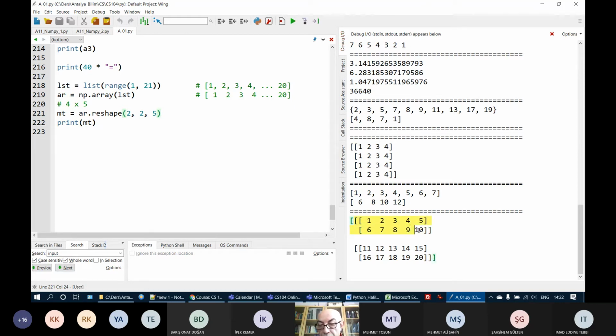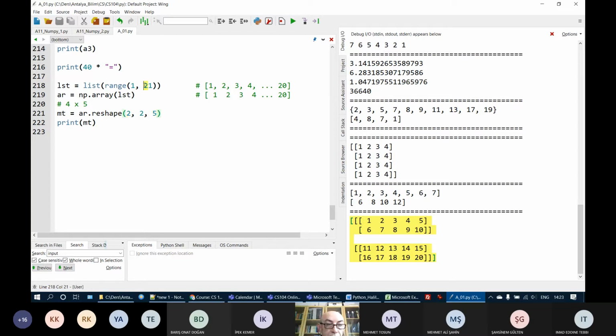Okay, here we have the first matrix, and here we have the second matrix. All together, it makes a 3-dimensional array. Lucky for you, I will not ask 3-dimensional arrays in the second quiz or in the final exam, but I will ask 2-dimensional arrays. Okay, I will ask matrices, but I will not ask any questions about 3-dimensional arrays. In Python, it is possible to create 3-dimensional, 4-dimensional, 5-dimensional arrays.